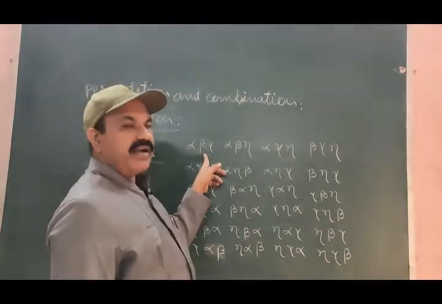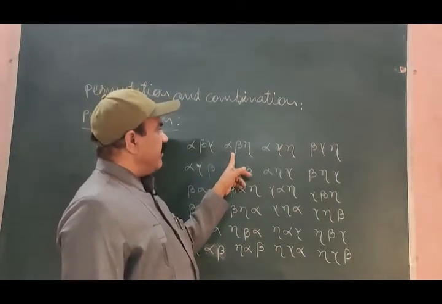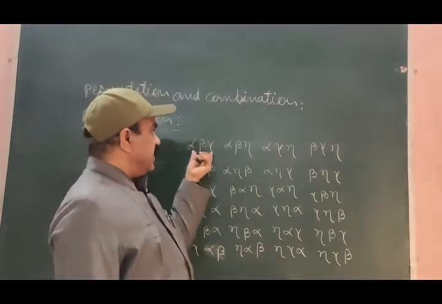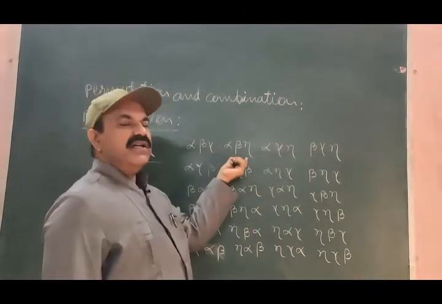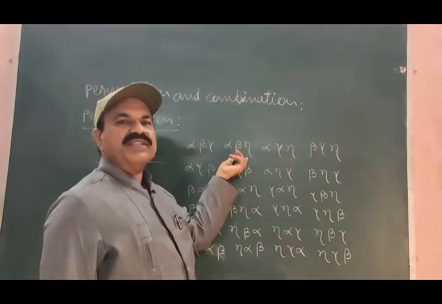Alpha, beta, gamma is different from alpha, beta, eta. This arrangement is totally different from this arrangement.